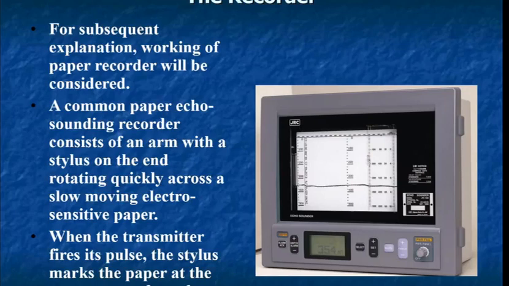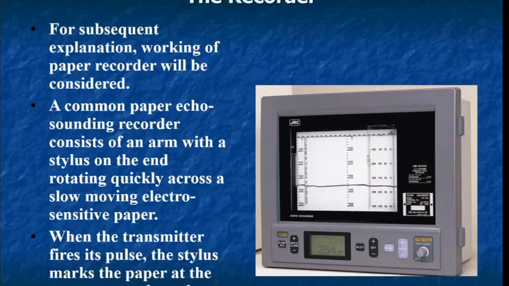A common paper echo sounding recorder consists of an arm with a stylus on the end, which rotates very quickly across a slow moving electrosensitive paper, and when the transmitter fires its pulse, the stylus marks the paper at the 0 on the graduated scale.